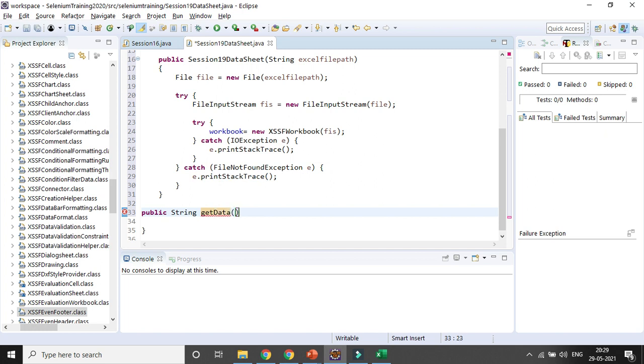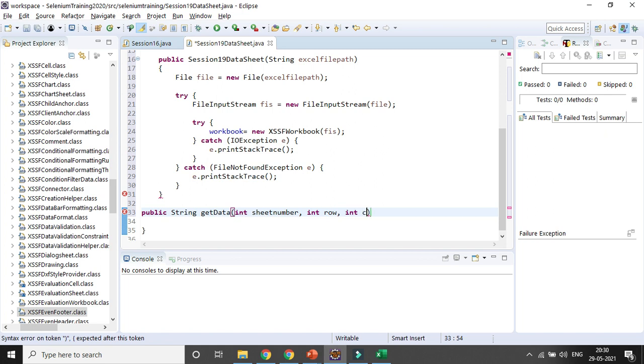Suppose what are the things I need to read through that method. I will first read the sheet number, then I will read the row, and then I will read the column, right? So integer sheetNumber, comma, integer row, this is the variable, integer column.